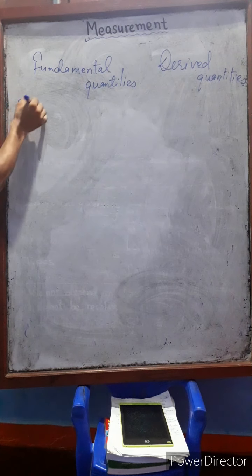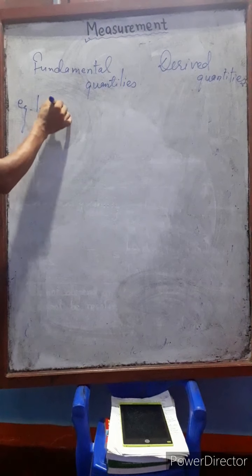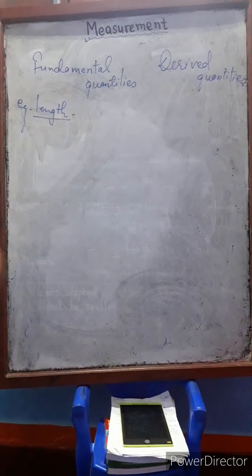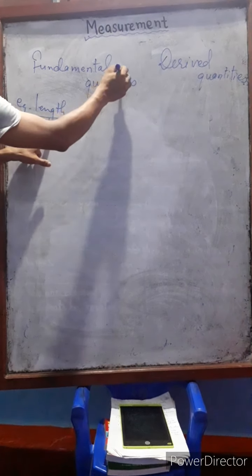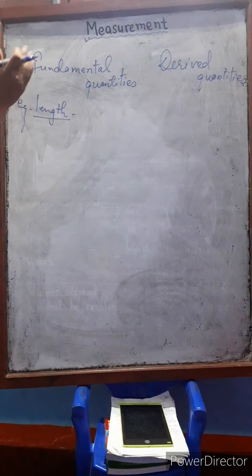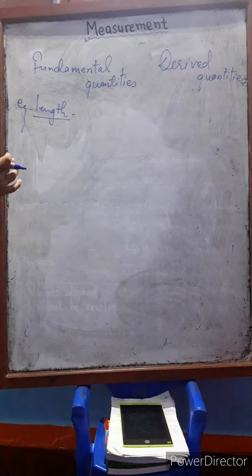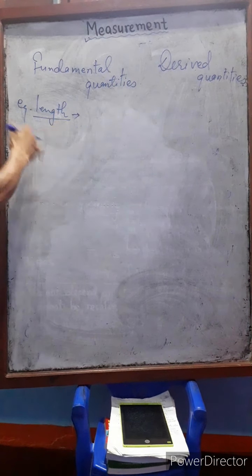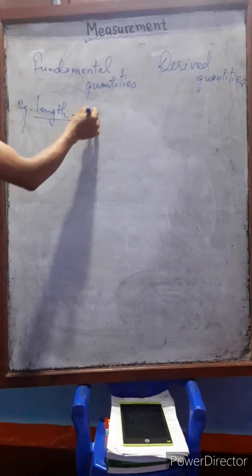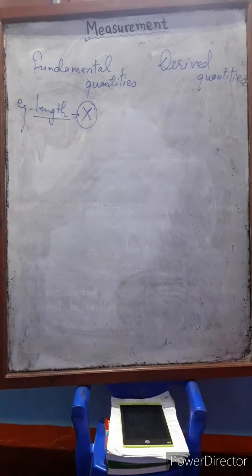For example, length. Length is a fundamental quantity. That means it is independent of other physical quantities. It's simple length. If we combine mass, time, etc., we cannot obtain length. As well as if we try to divide the length into other simpler quantities, we cannot resolve it.